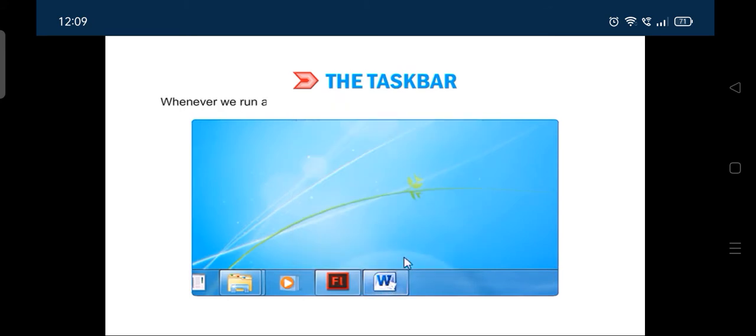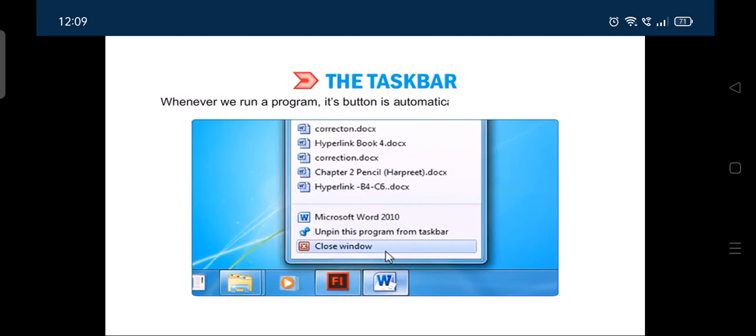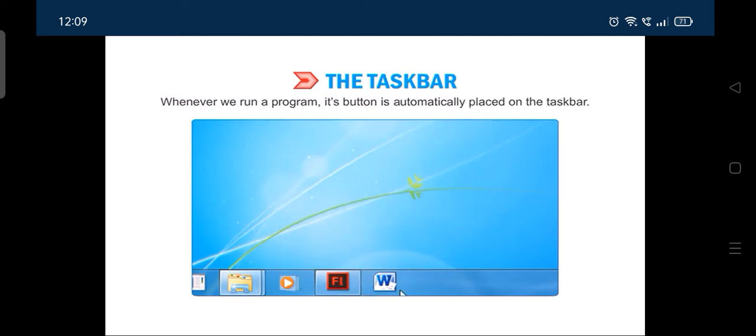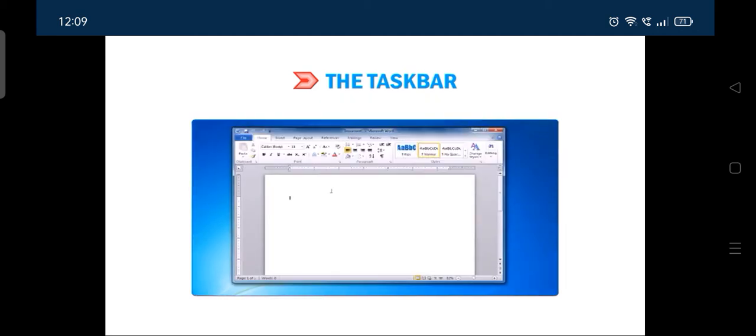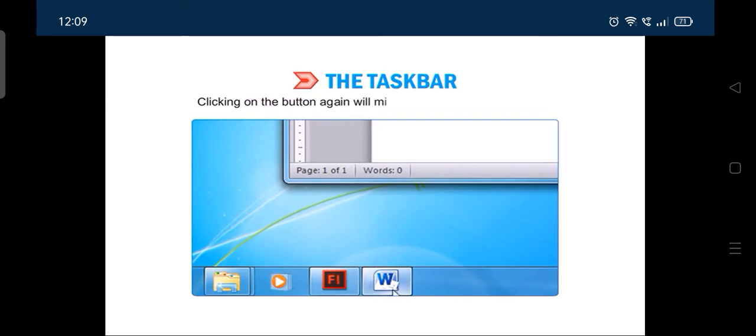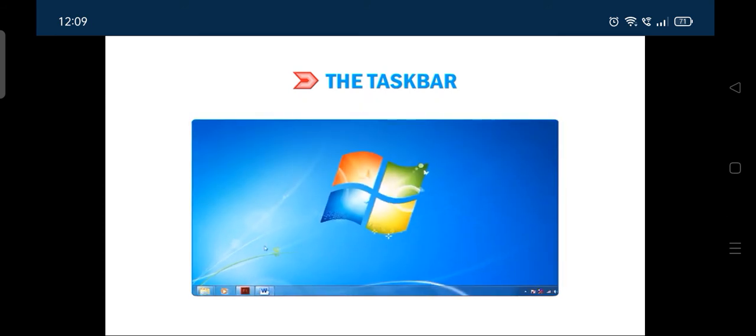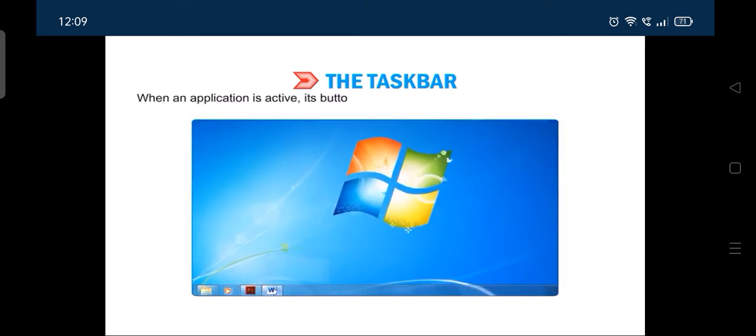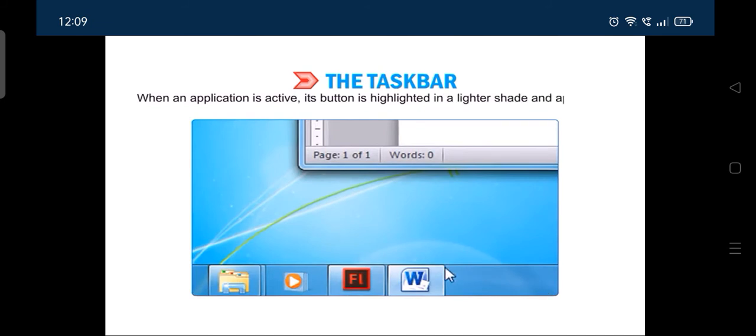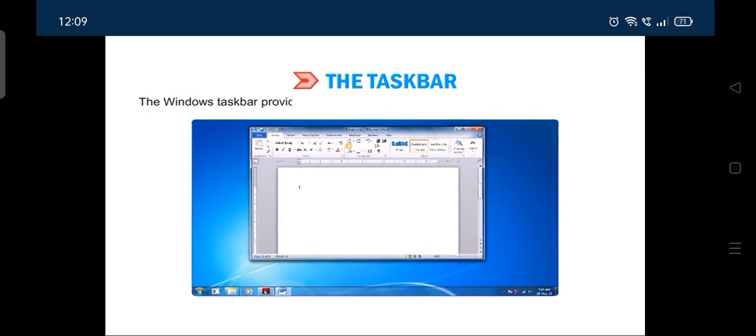Whenever we run a program, its button is automatically placed on the taskbar. We can activate the application window by clicking on its taskbar button. Clicking on the button again will minimize the application window. When an application is active, its button is highlighted in a lighter shade and appears to be pushed in. The Windows taskbar provides the easiest method to switch between active programs.